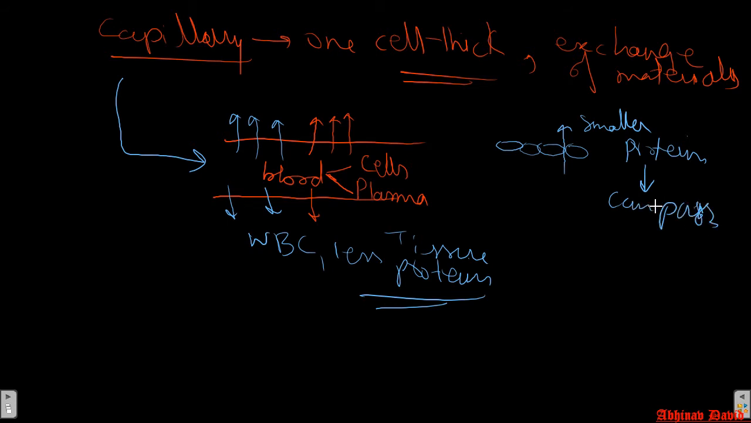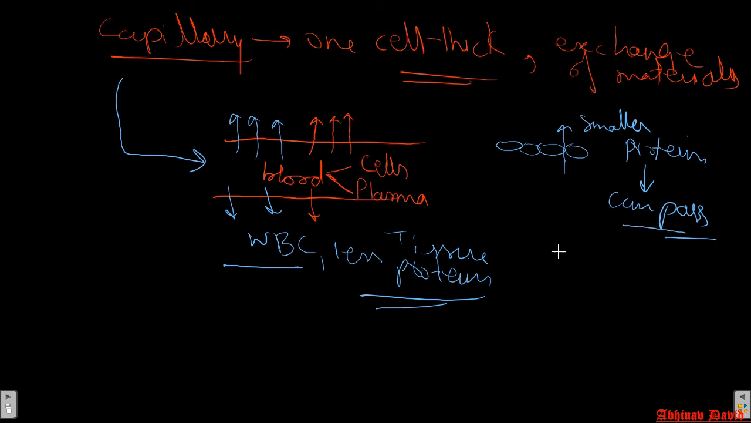Only smaller proteins can pass. The larger proteins stay inside the blood only. Larger proteins do not come out of the plasma, they remain inside the capillaries. But WBC can easily come out of the wall of the capillary, and smaller proteins can also pass through the